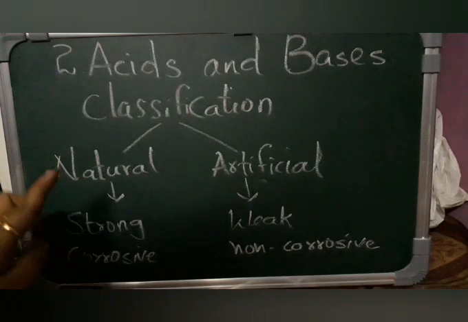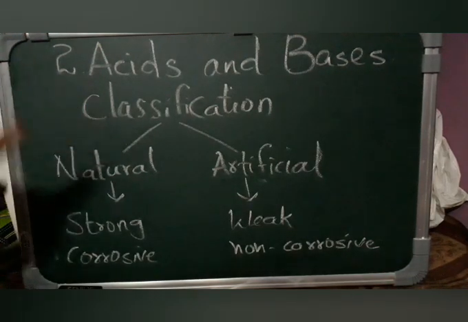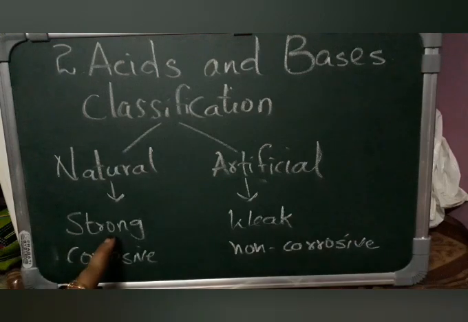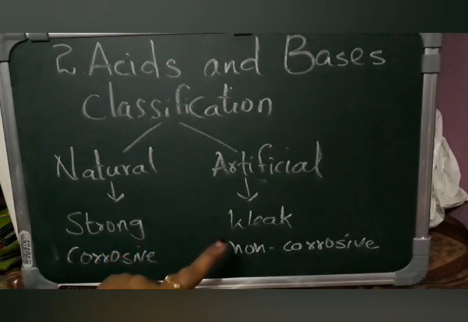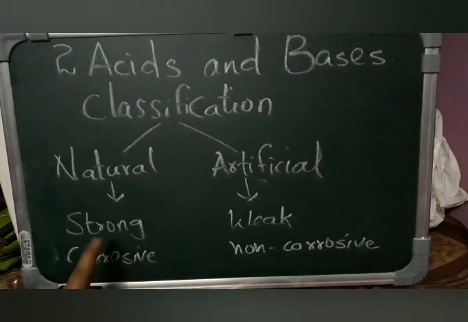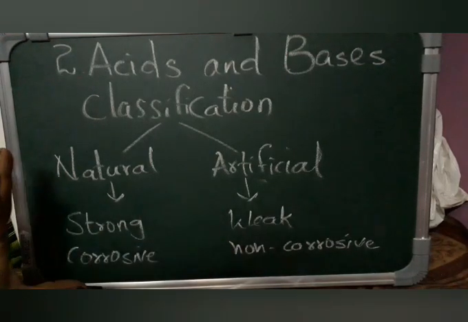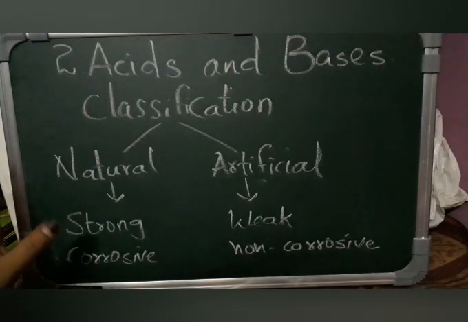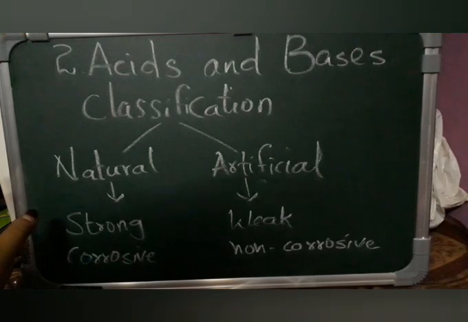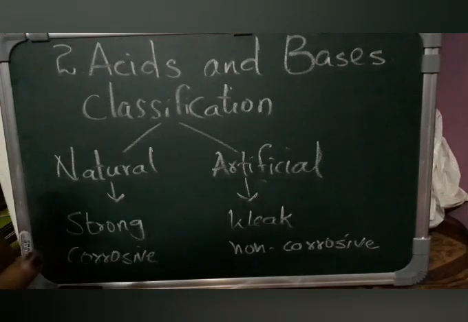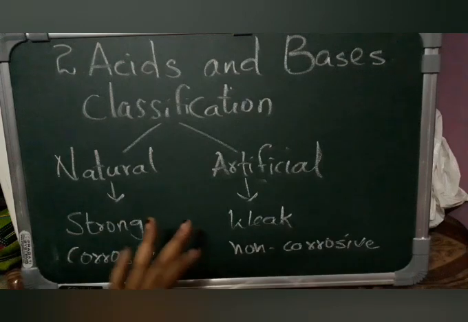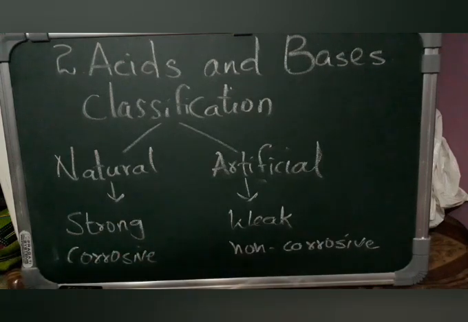Okay, so with this we have understood that acids are classified into natural and artificial. Natural acids are strong and corrosive, and artificial acids are weak, mild and non-corrosive. For example, of natural acids we can take lemon, tomatoes, carbonated drinks, pulses, curd, pickles, anything. Coming to the artificial, whatever we are preparing in the lab, we can take that as an example, like HCl, that is hydrochloric acid, nitric acid, sulfuric acid, etc.